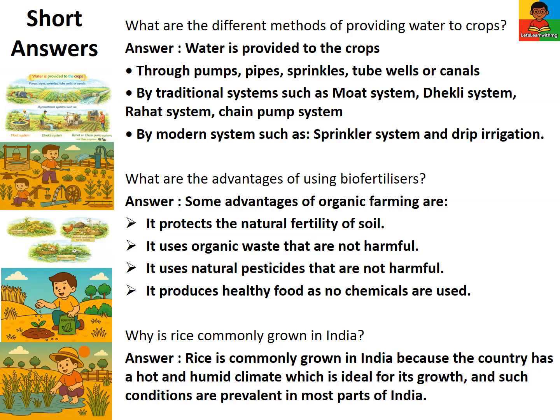What are the advantages of using biofertilizers? Some advantages of organic farming are it protects the natural fertility of soil, uses organic waste that is not harmful, uses natural pesticides, and produces healthy food as no chemicals are used. Why is rice commonly grown in India? Rice is commonly grown in India because the country has a hot and humid climate which is ideal for its growth, and such conditions are prevalent in most parts of India.